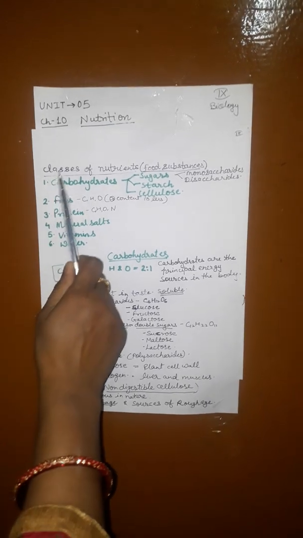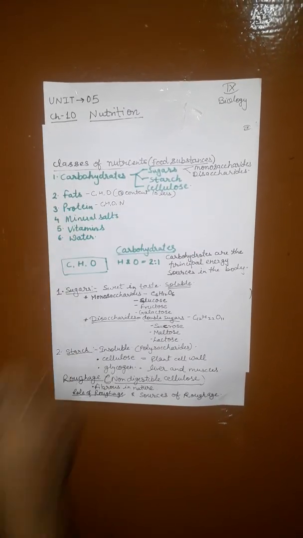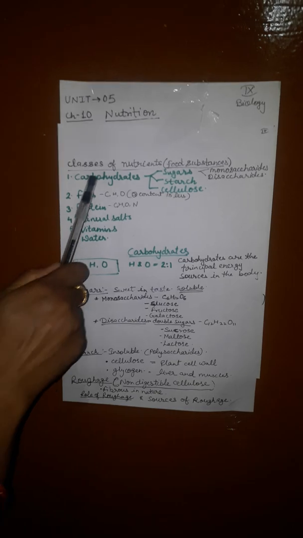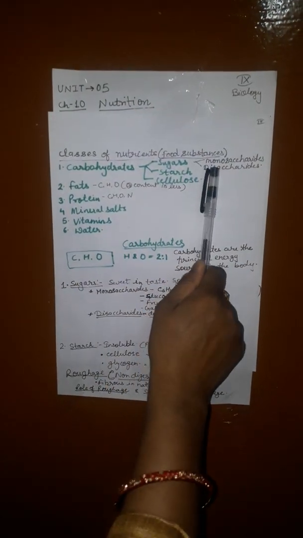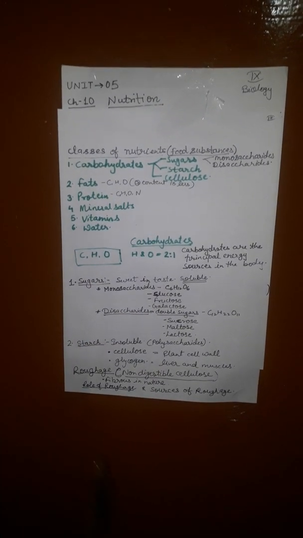Hello class 9. Today I am going to start with classes of nutrients, that is food substances, in chapter 10, that is nutrition. Classes of nutrients. There are 6 classes of food substances called nutrients. These are carbohydrates, fats, proteins, mineral salts, vitamins and water. These 6 classes of food substances are collectively called nutrients.